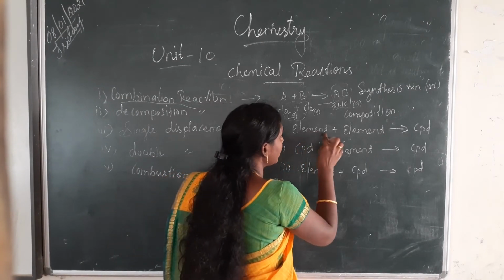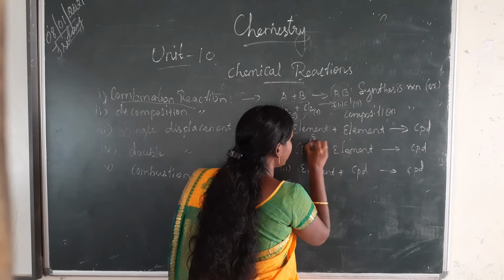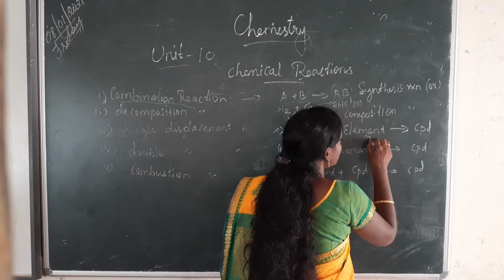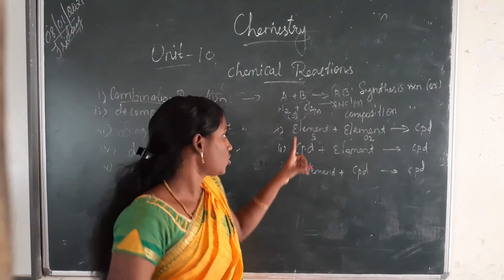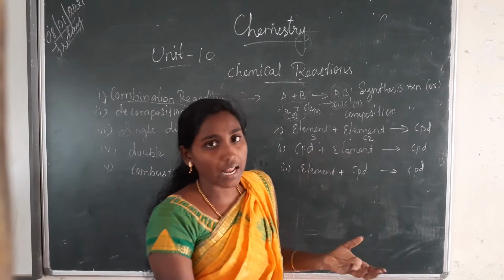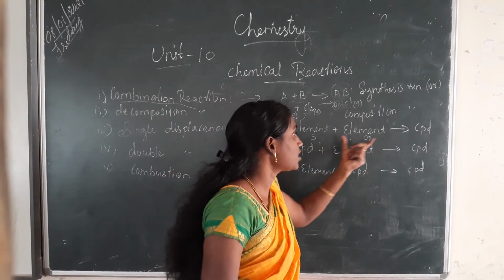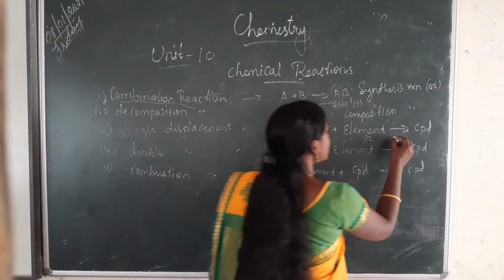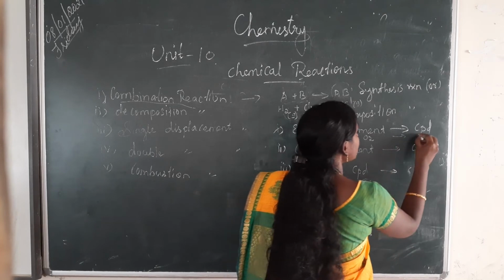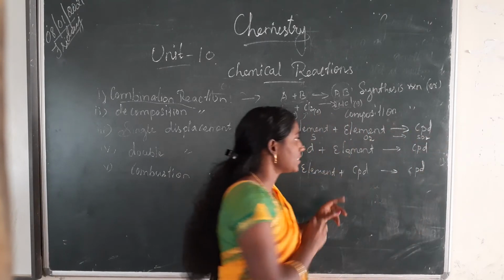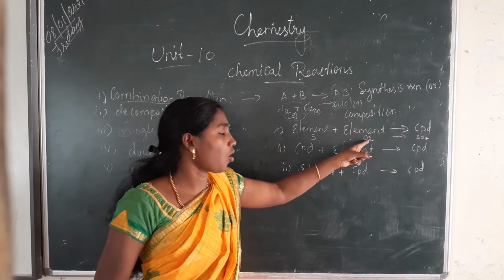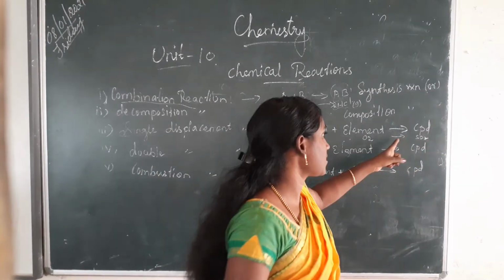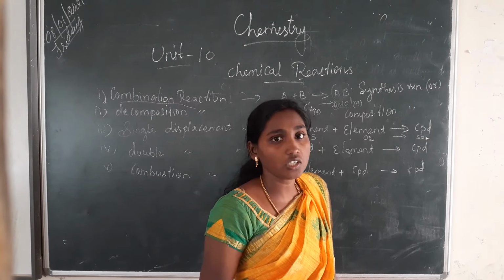For example, one element we can take as sulfur. Then another element is oxygen. Two or more elements combined together to form a new compound. That is what it will form, SO2. When sulfur reacts with oxygen, it forms sulfur dioxide. This is also a gas. Have you understood?